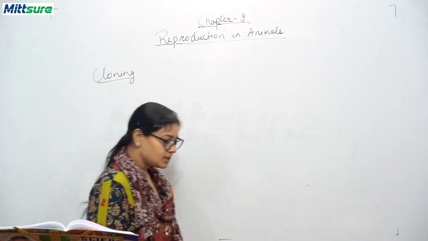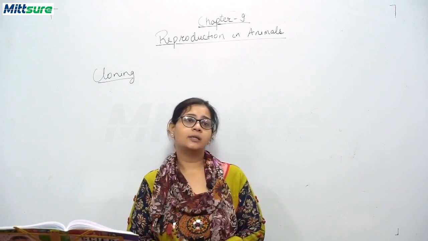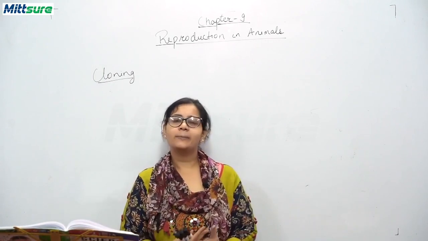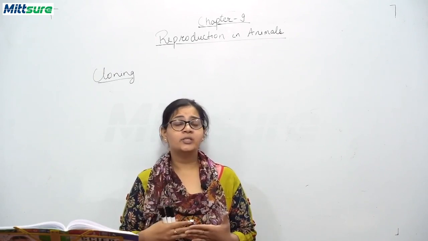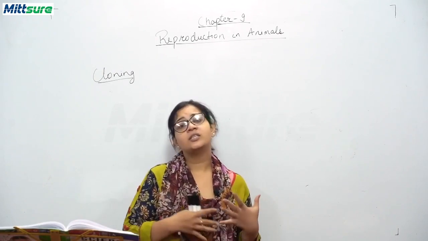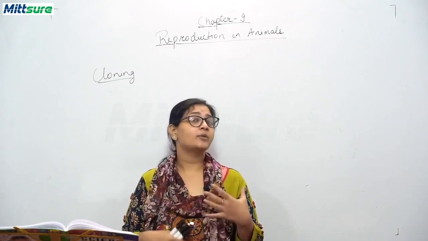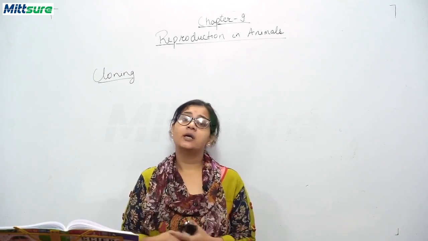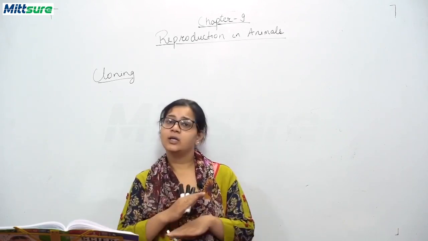We have studied the modes of reproduction, sexual reproduction in animals, oviparous and viviparous animals, external fertilization and internal fertilization in frogs and hens, sexual reproduction in humans, and we have discussed asexual reproduction and cloning.